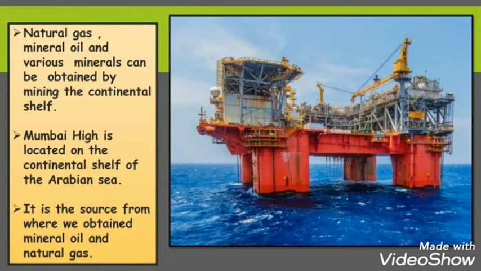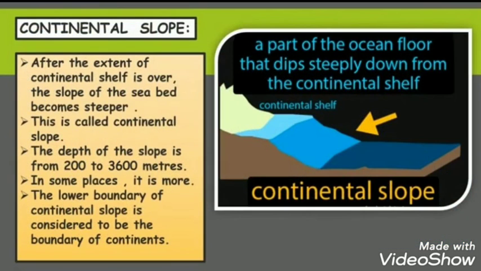Natural gas, oil, and various minerals can be obtained by mining the continental shelf. For example, Mumbai High is located on the continental shelf of the Arabian Sea. Children, it is a source from where we obtain mineral oil and natural gas.